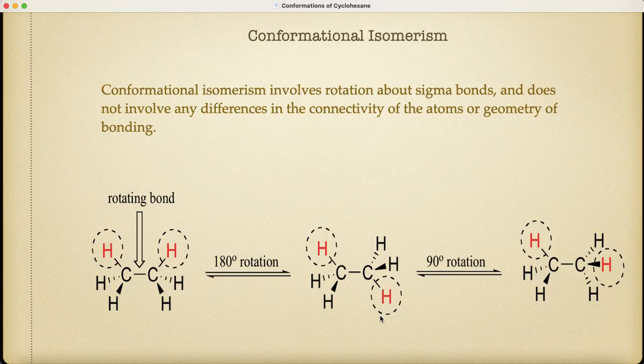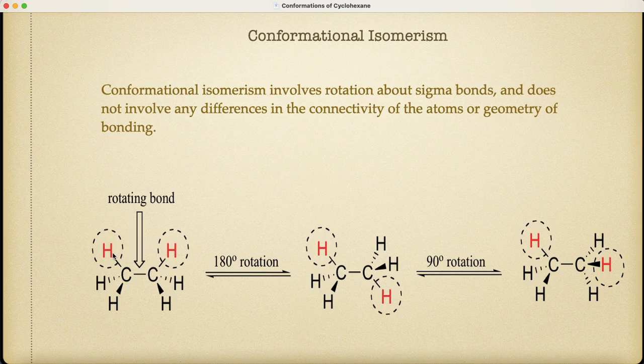On rotation, there is no change in the bond length. This bond length remains the same. This bond length remains the same. This bond length also remains the same. There is no change in the bond angle. The bond angle in any carbon bond remains the same. There is no change in the extent of the overlap. There is a change only in the relative position of these two hydrogens.